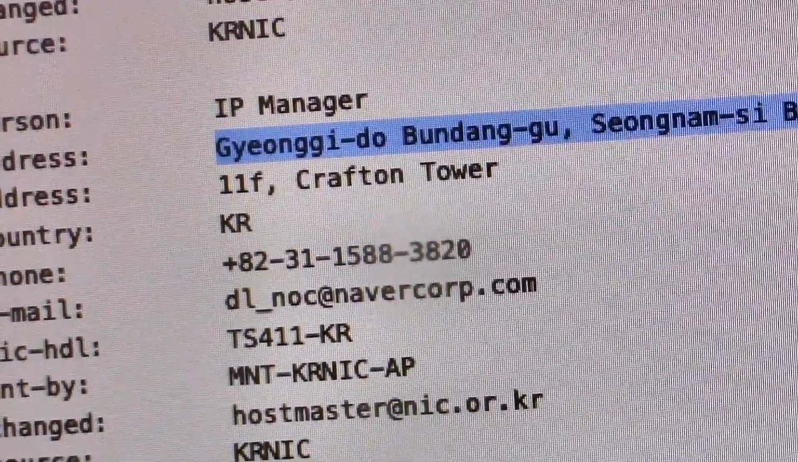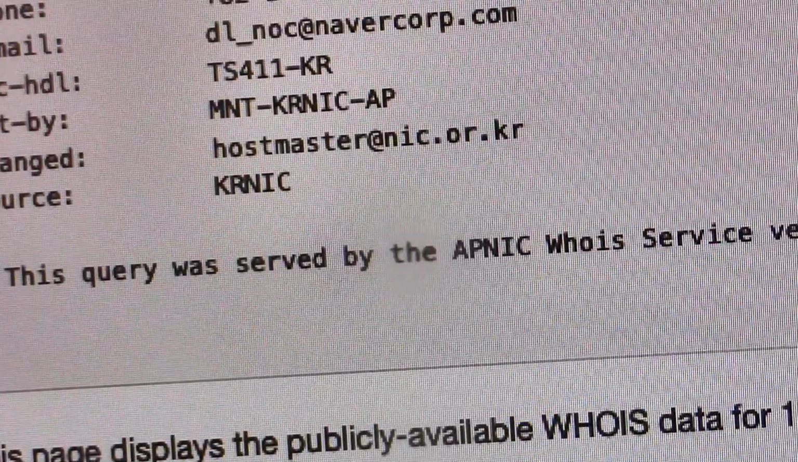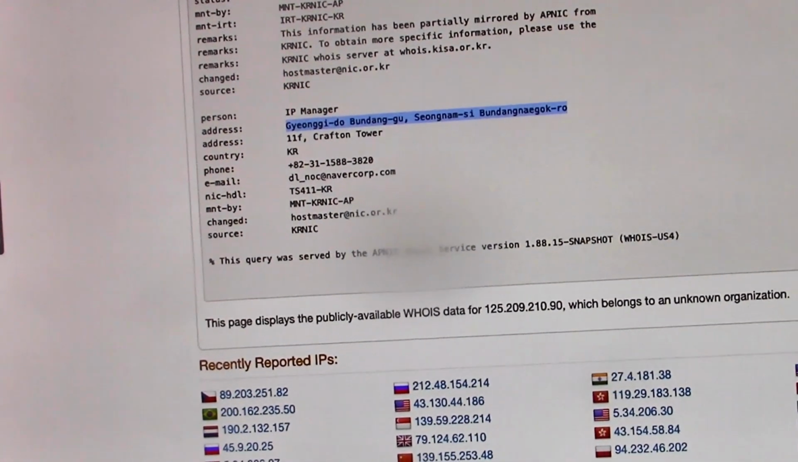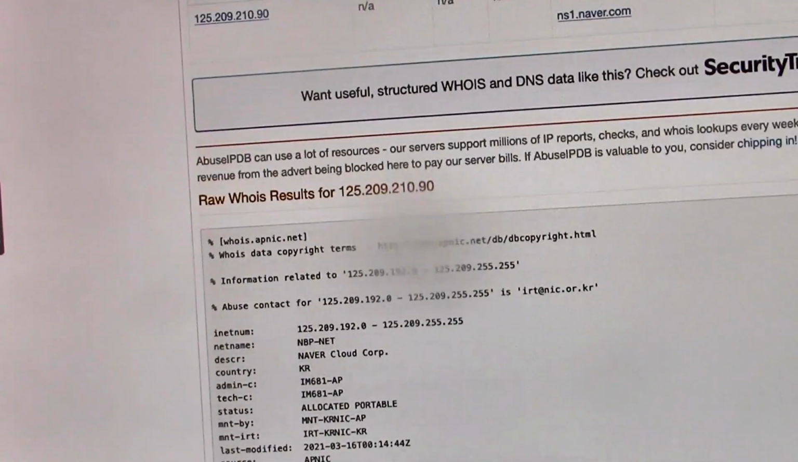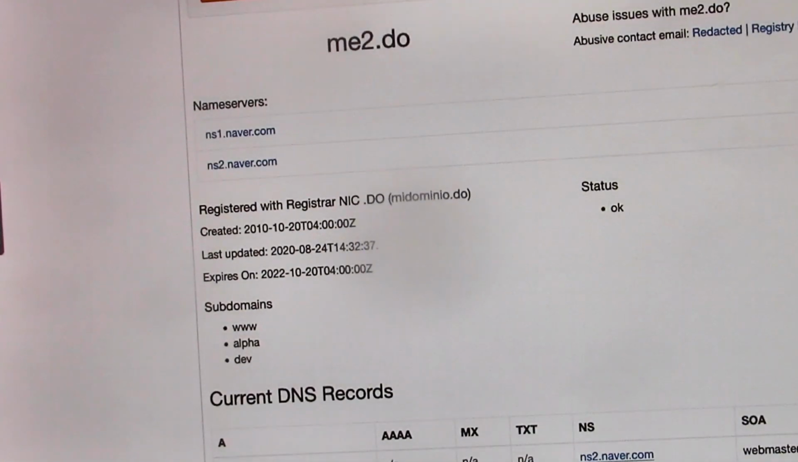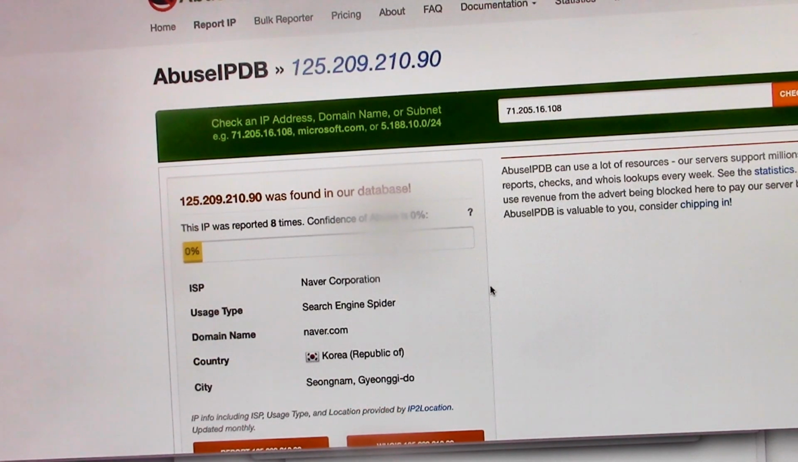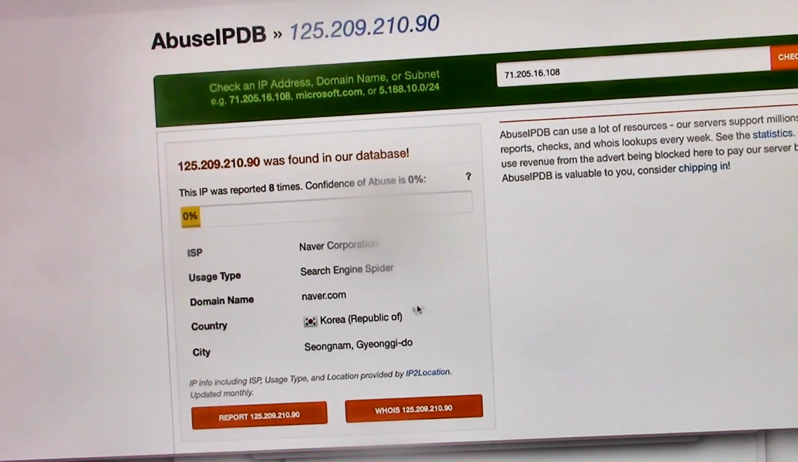Now let's go to the WHOIS, the recently reported IPs. Let's see if it's got any other data that points to a malicious attempt. I'm confident that this is a Korean website, but I want to see what the other ratings are for this website. So this is AbuseIPDB. There's a lot of sites out there, but just be very suspicious when you put in an IP address and ask who this is, because it could be the bad site saying, oh, we're good. But this is what we found on this website. We're diving in. It's Korea.